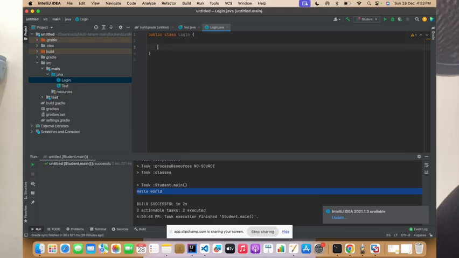I will tell you what this is. This private is an access modifier. String is a data type. I'll tell you when I proceed. Data type is what type of data you're trying to store. For a name, you're trying to store a string.